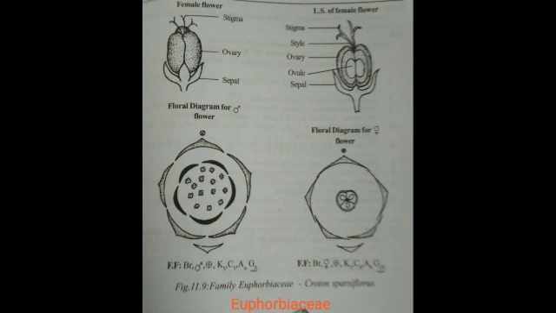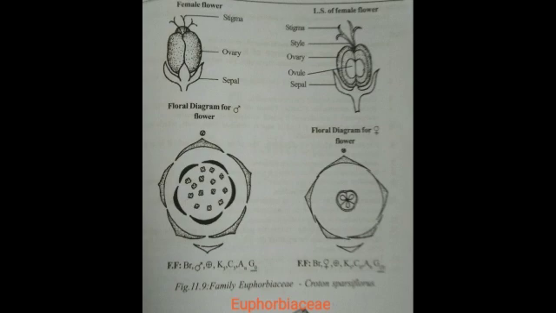The male and female flowers of Croton are dichlamydeous, with clearly differentiated calyx and corolla, as in Jatropha. Perianth consists of one or two whorls of perianth lobes. The lobes are free or united. The perianth is absent in Euphorbia.